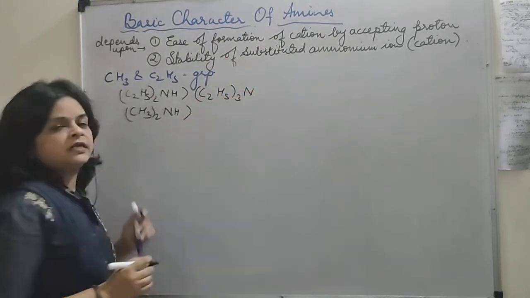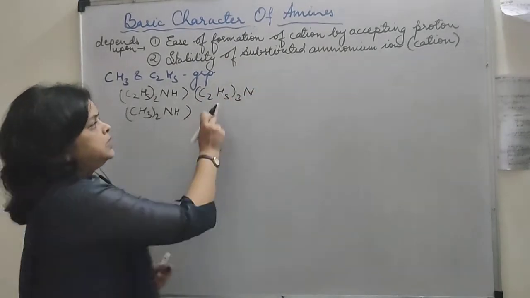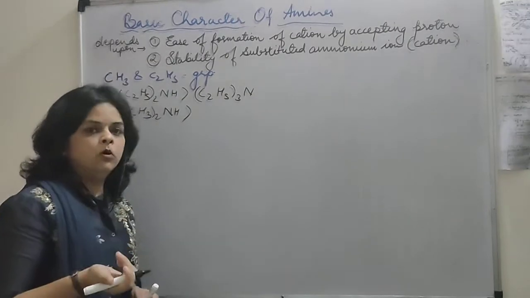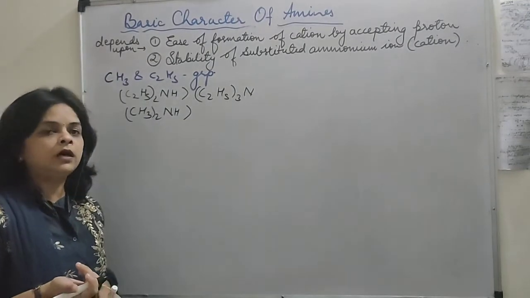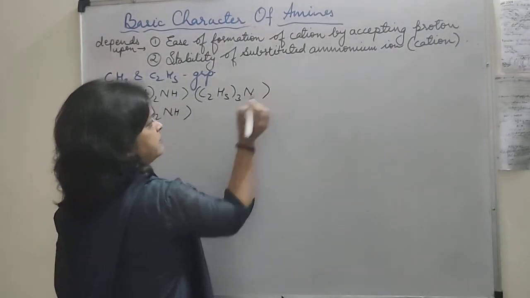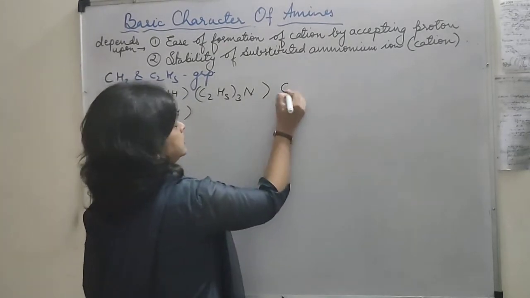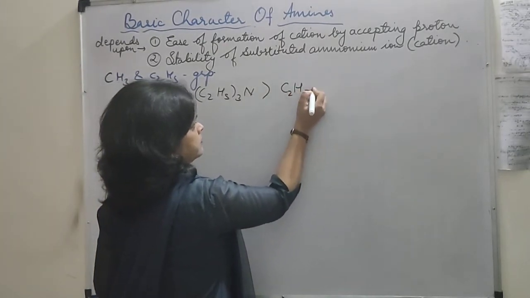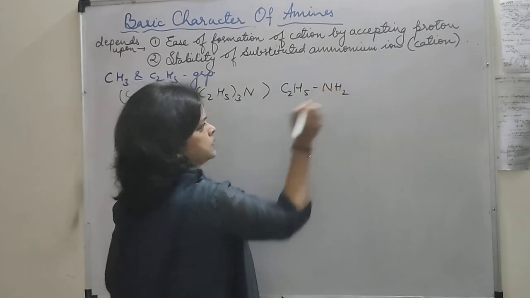Why have we written it on the second position? Because here the inductive effect will be the more deciding factor for the basic character, and then we will write the primary one, C2H5NH2. Okay.